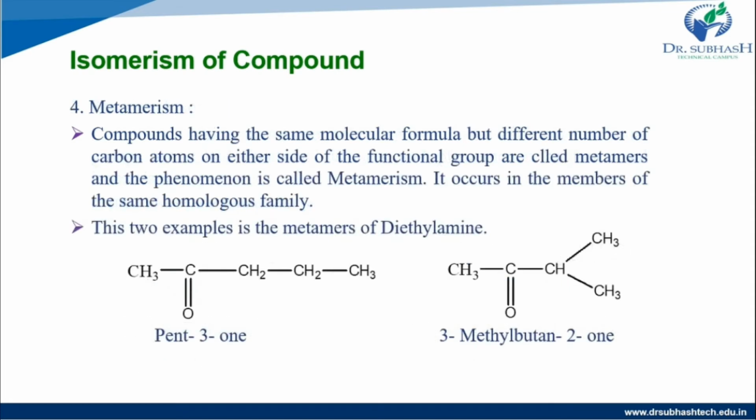Then the fourth process is metamerism. In this process, compounds have the same molecular formula but a different number of carbon atoms on either side of the functional group. That's called metamers, and the phenomenon is known as metamerism. Here the molecular formula is the same but the carbon atoms on either side of the functional group are different.